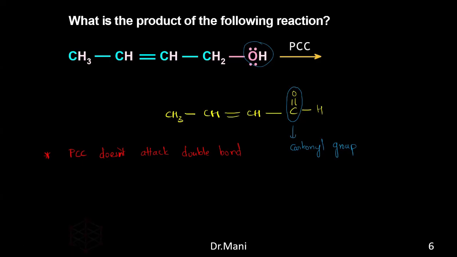So what's happening here? The double bond remains intact because PCC doesn't attack the double bonds. It only attacks the hydroxyl group. Whatever hydroxyl group OH is there will turn into the carbonyl group. Understood? And the result is the formation of which kind of aldehyde? Saturated or unsaturated?